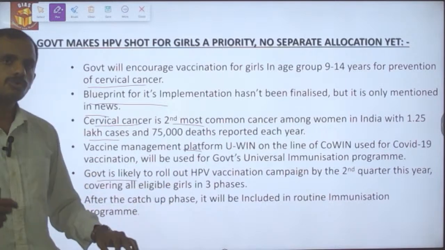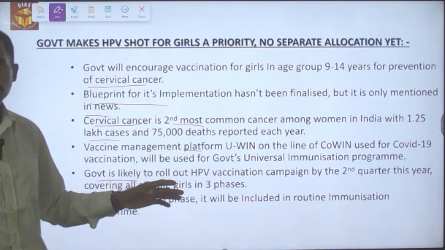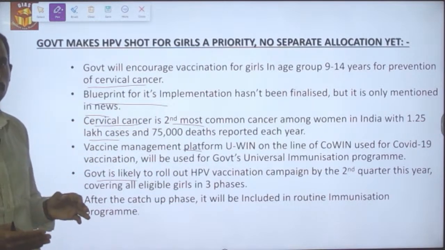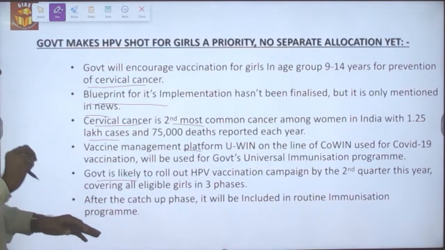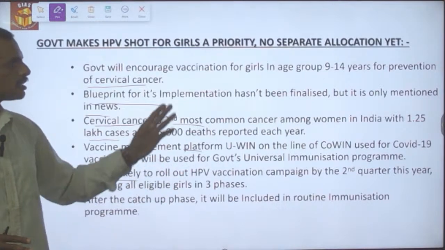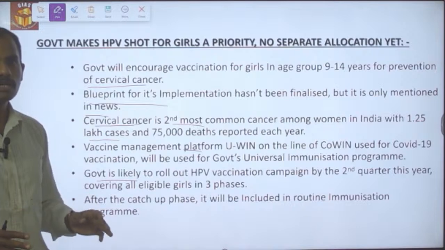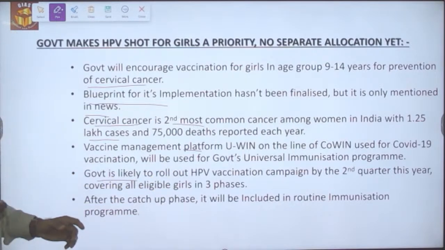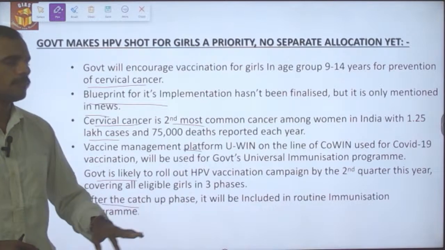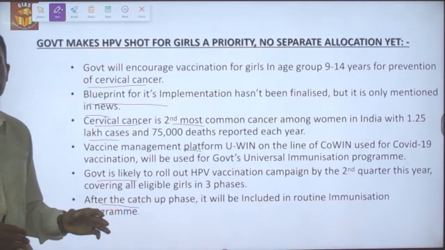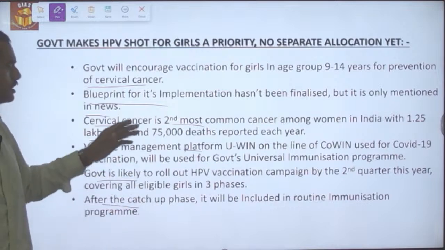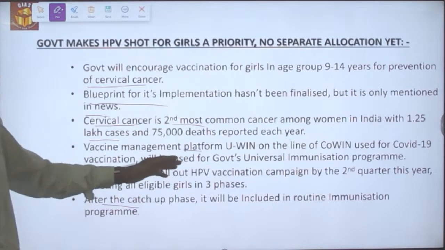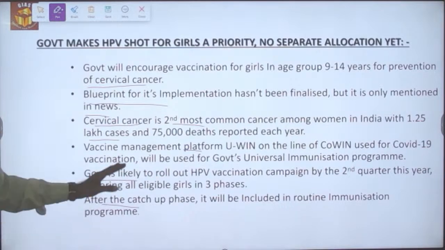The government is likely to roll out the human papilloma virus vaccination for adolescent girls aged between 9 to 14 years in the second quarter of the next financial year. The adolescent girls will be covered in a 3-phased vaccination program. These 3 phases will act as the catch-up phase, and after the catch-up phase, this vaccine will be added to the routine universal immunization program of the Government of India.